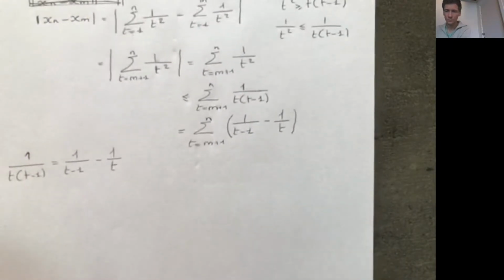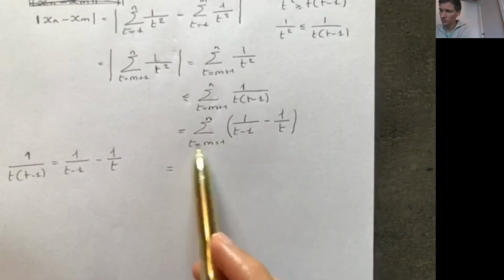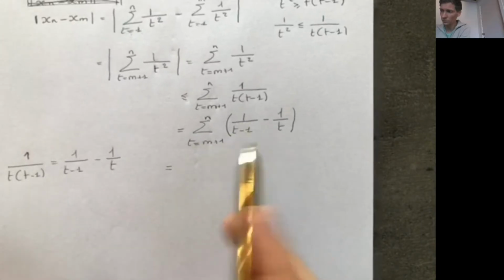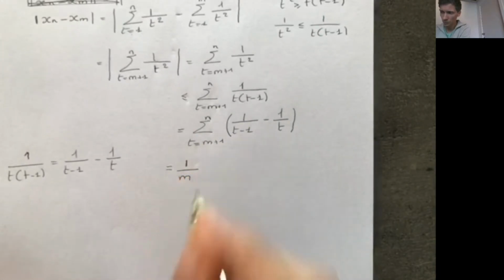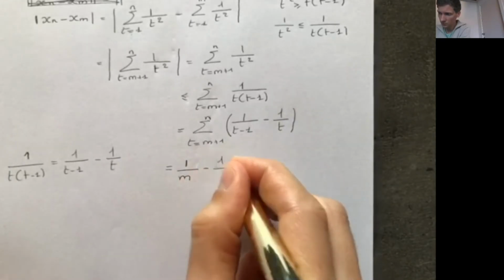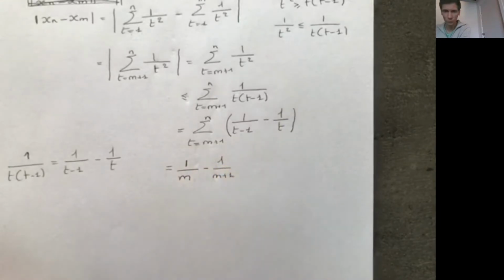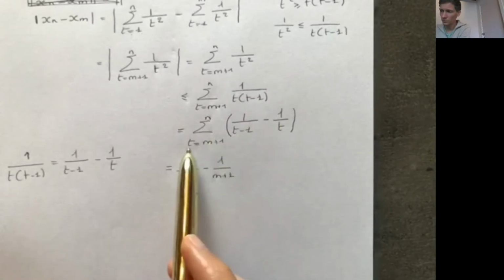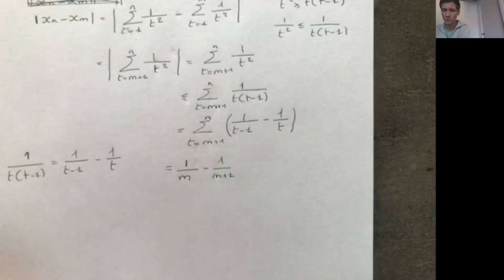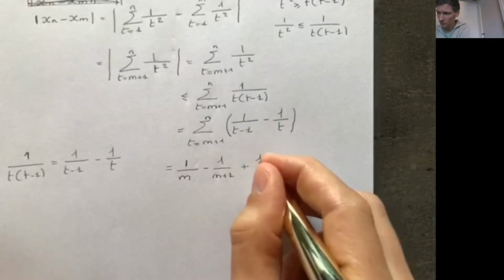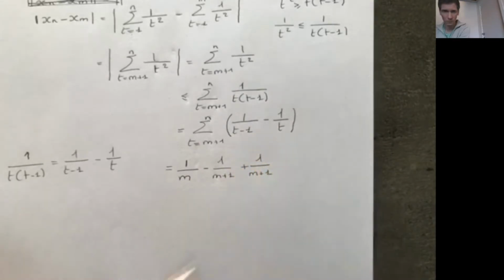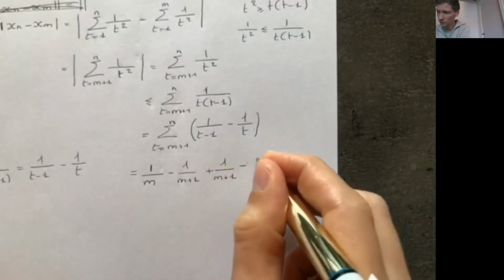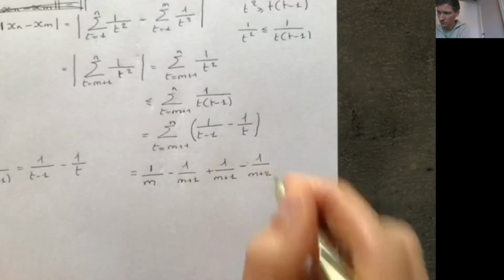Let's write down explicitly the sum. The first term, t equal to m+1, gives you 1 over m, and then minus 1 over m+1. For the second term in the sum, t is equal to m+2, so 1 over (t minus 1) is equal to 1 over m+1, and then you subtract 1 over m+2.